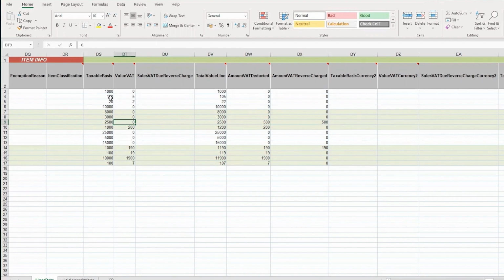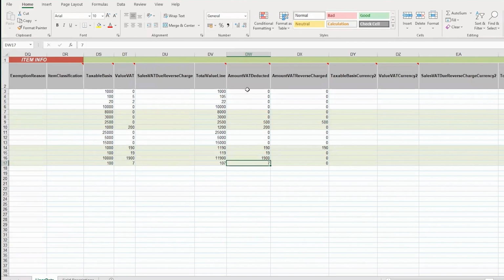But what's important to note here is that the information that you get here is exactly what you receive on an invoice. For example, here, this looks like a domestic purchase in Germany, where the taxable basis was 100, the VAT was 19, the total 119, and the VAT deducted was 19. So the information that you have here is exactly as recorded on the invoice, and then what needs to be deducted or reverse charged is added afterwards.